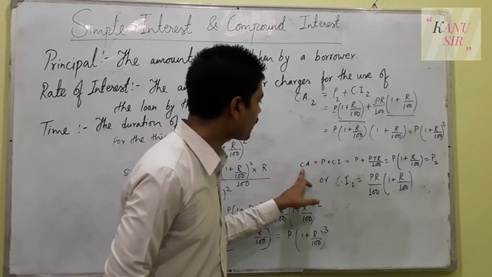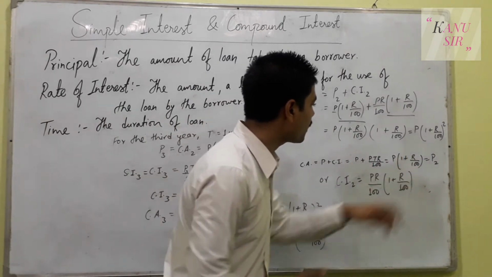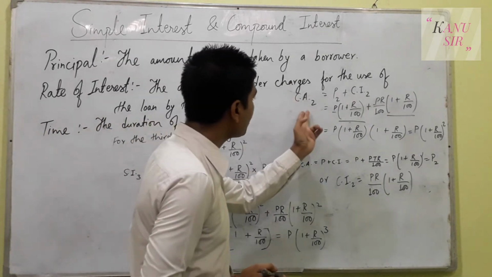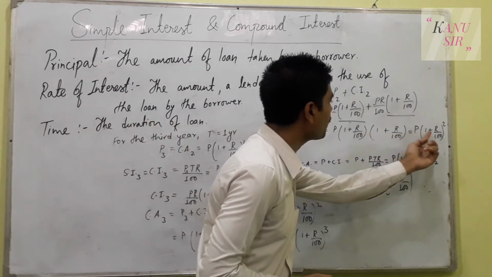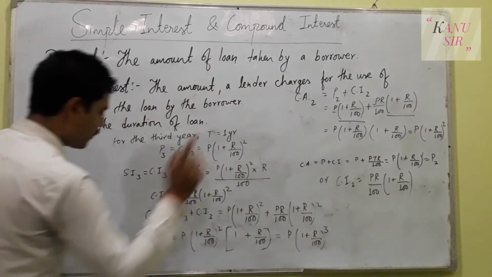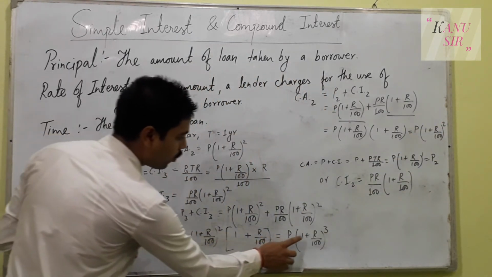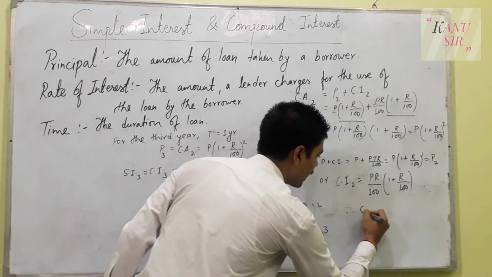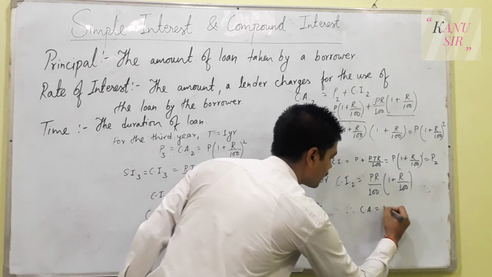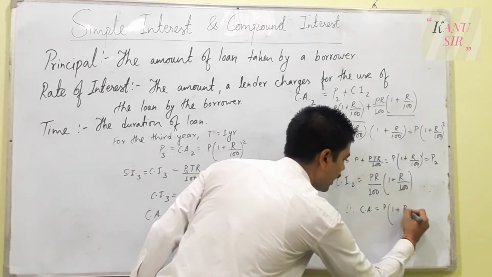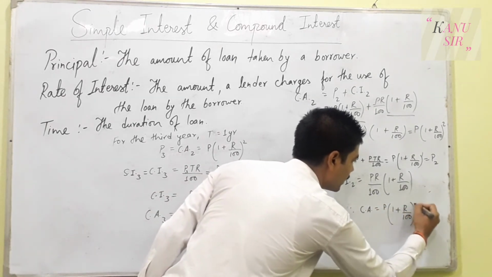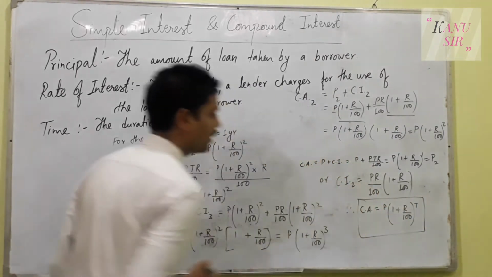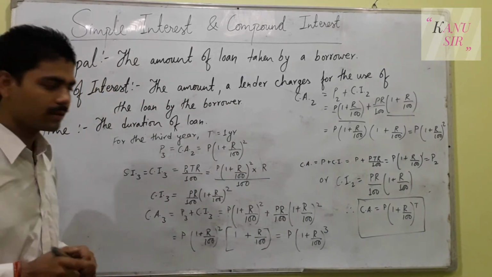compound amount for the first year was P (1 plus R upon 100) to the power 1. And in the second year, the compound amount became P (1 plus R upon 100) to the power 2. And for the third year, it became P (1 plus R upon 100) to the power 3. So we get the conclusion that compound amount equals P times (1 plus R upon 100) to the power T. And this is the most useful formula in compound interest.